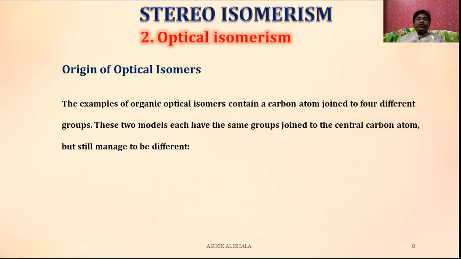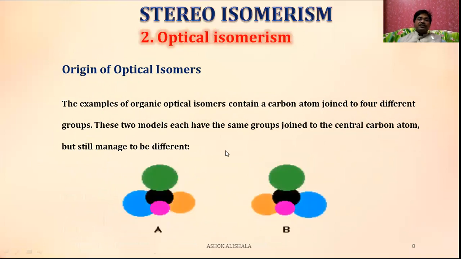Now let us see the other one. The examples of organic optically active isomers contain a carbon atom joined to four different groups. These two models each have the same groups joined to the central carbon atom, but still manage to be different. See, these are the four different groups. The center one is going to be the carbon, and these are the different groups. Here also these are different. Then what is the difference between these two?